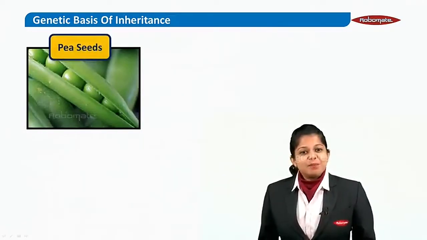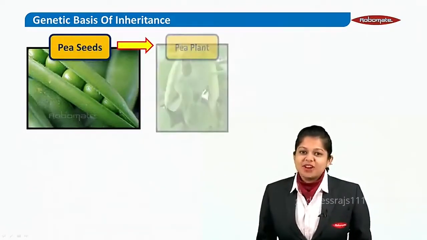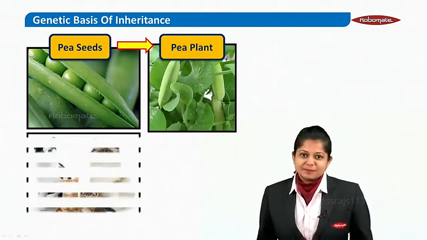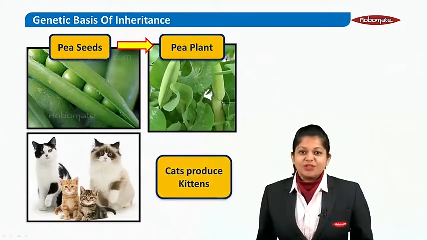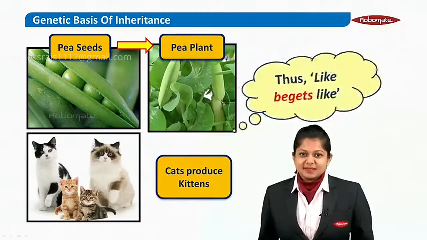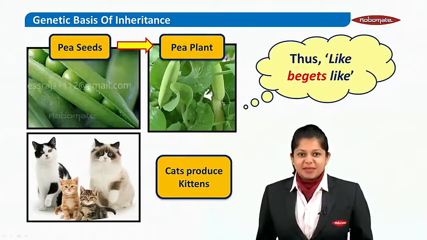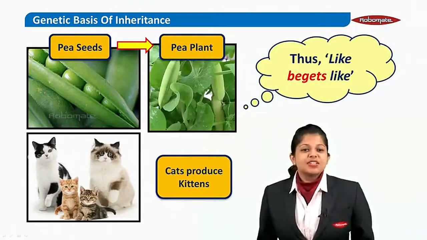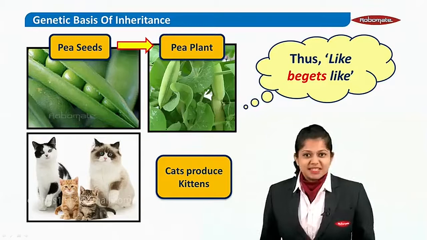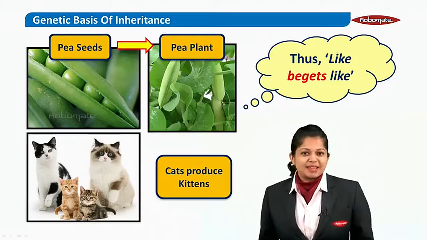For example, a pea seed would always give rise to a pea plant. Cats always produce kittens. Thus, like begets like. Here the term beget means to produce or to make.